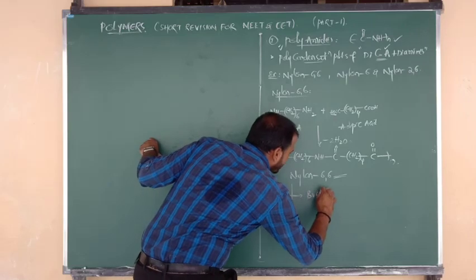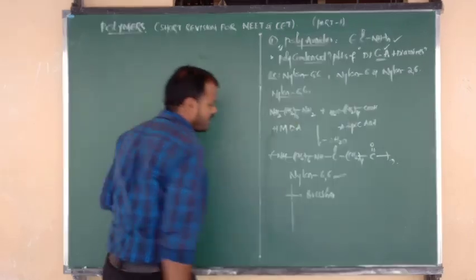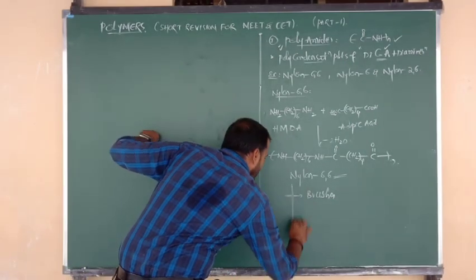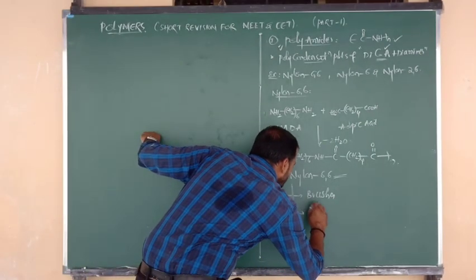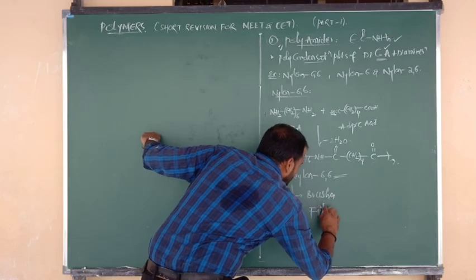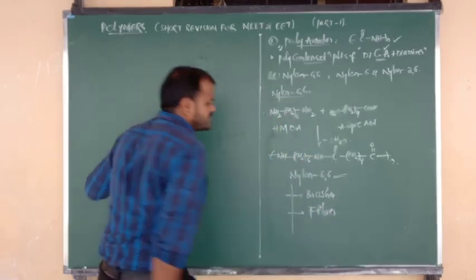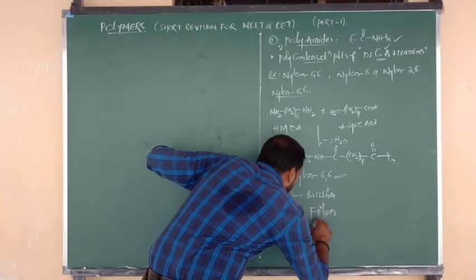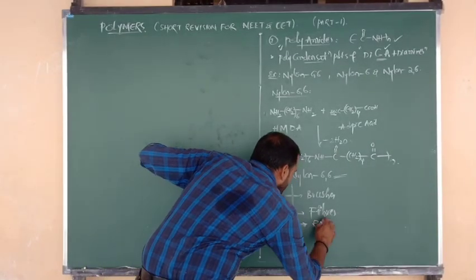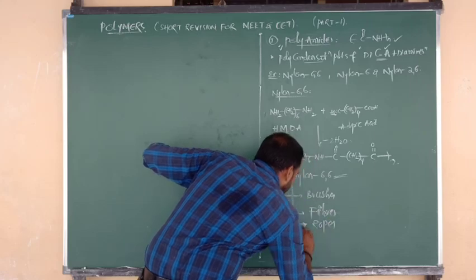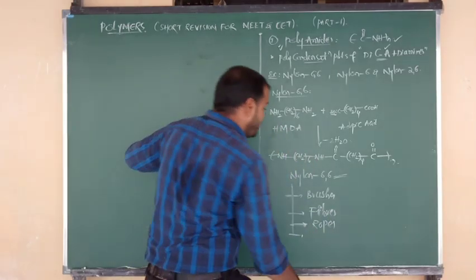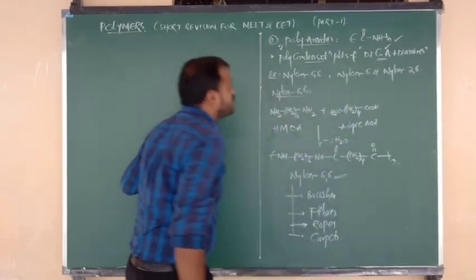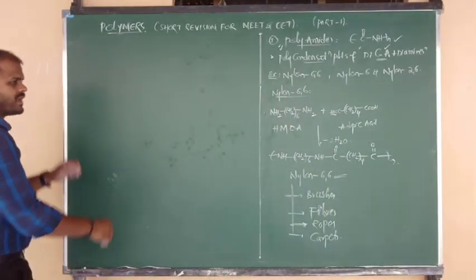It can be used in making brushes. We can also use it in making fibers, usually fabrics. It is also useful in making ropes, and in the preparation of carpets. So in the making of carpets also we can use nylon 6,6 fiber.